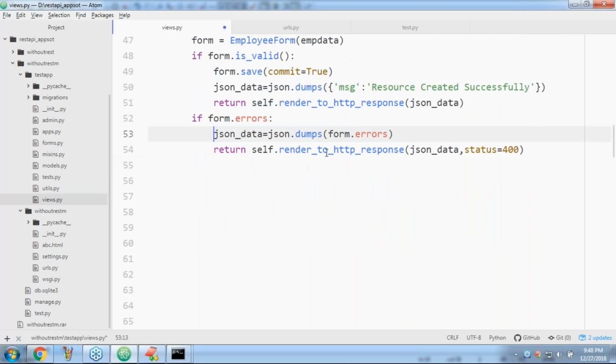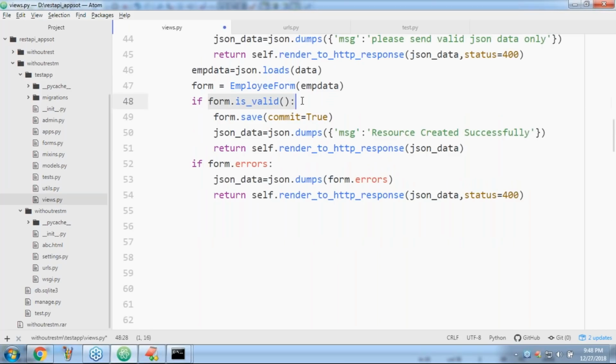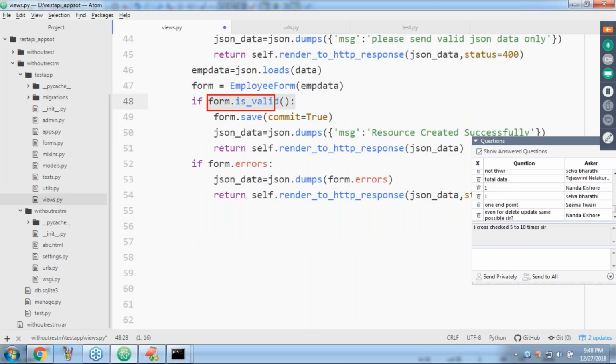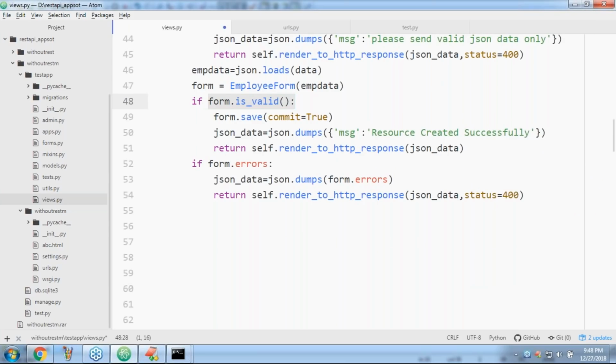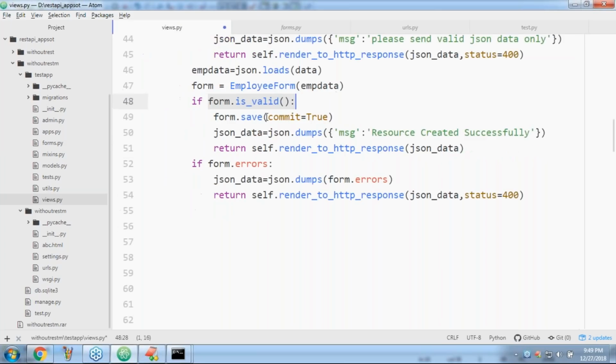I have one small doubt, sir. When is it going to fail? Form.is_valid: did I implement any validations in the last examples? Yes, we implemented. Where, sir? Inside forms.py: if salary is less than 5,000, immediately raise a validation error. Now with the single endpoint, I have to check whether the post method is working properly or not.